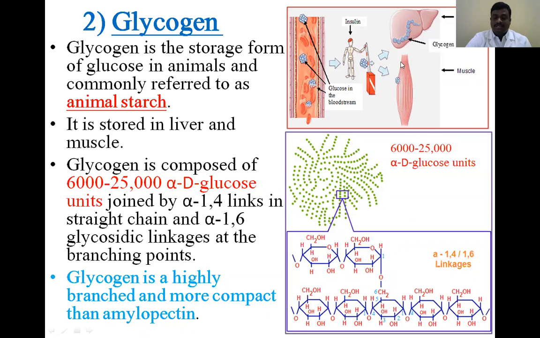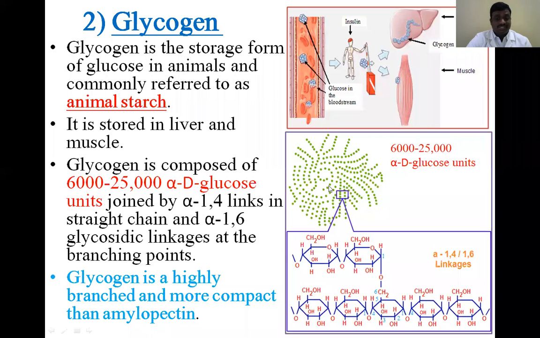During fasting, we are not taking any sources, so our body requires energy. At that time, the breakdown of the glycogen takes place. That glycogen breakdown takes place in the liver as well as in the muscle. Then the glycogen enters into the blood, is converted to glucose, released, and metabolized to produce energy. Okay, that is about glycogen.